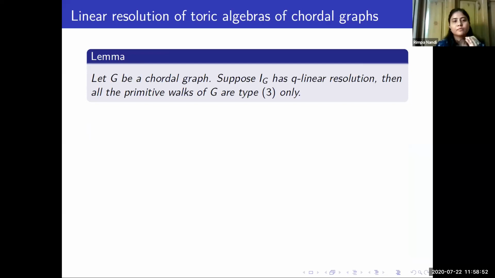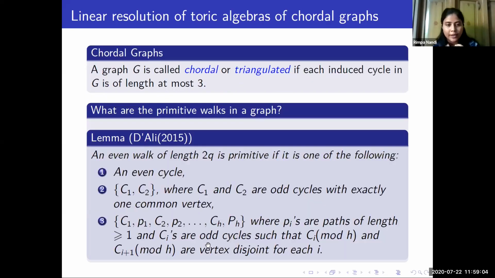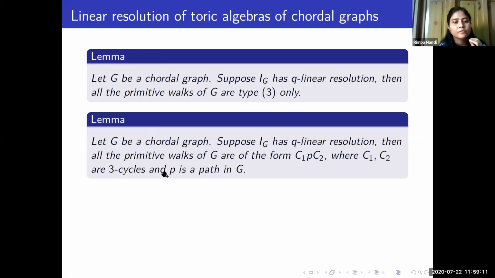So we have proved that if G is a chordal graph and I_G has a q-linear resolution, then all the primitive walks in G are of type 3 only. So we have cut down the types of primitive walks to just one type. And in the next lemma, we have shown that if G is a chordal graph and I_G has a q-linear resolution, then all the primitive walks are of this particular form only. That means two odd cycles connected by only one path.